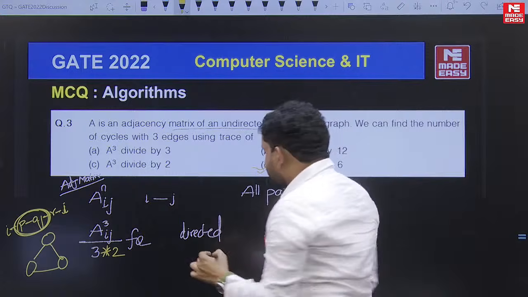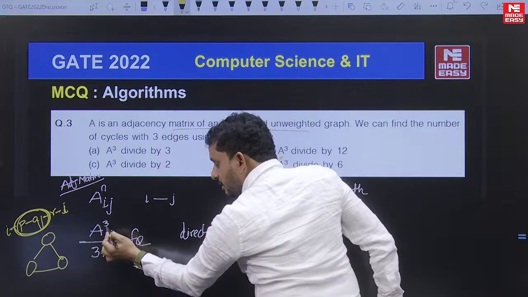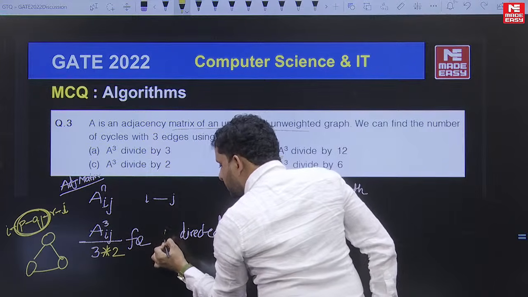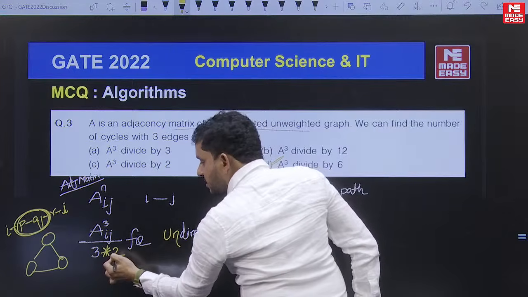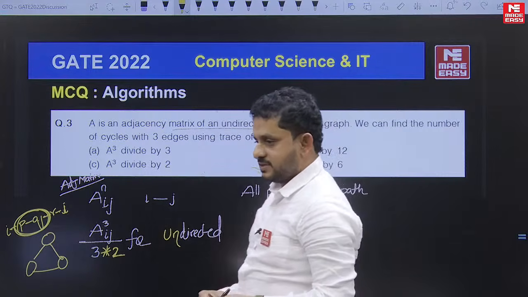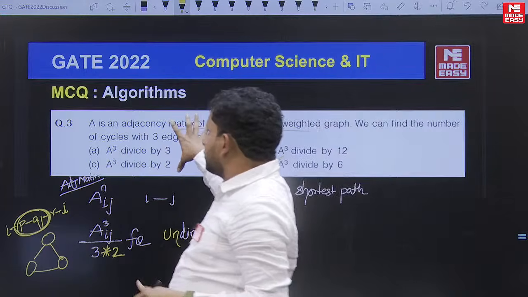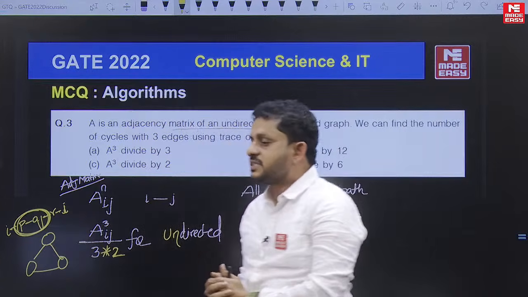Okay, if it is a directed graph, it is A3, the third iteration of Ij divided by 3. Because of an undirected graph, 2 more possibilities should be eliminated. Okay, so here the main intention is just to give the answer to these given questions.